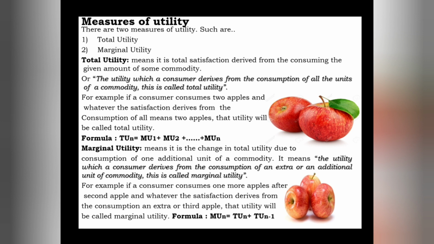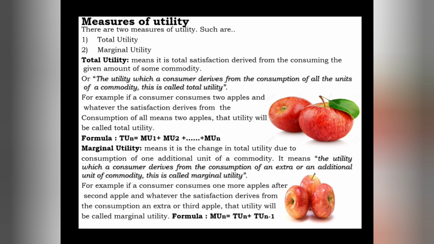Total utility n means the number of units, the number of apples. Here we have 2 apples in that first image, so total utility is equal to 2. Total utility 2 is equal to marginal utility of the first apple plus marginal utility of the second apple. Since we only have 2 apples, we use the formula till